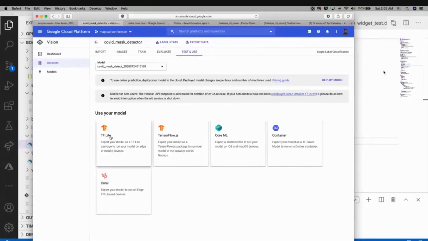Here I have downloaded the TensorFlow Lite model, but in case you want to use it on the Raspberry Pi or any IoT devices, you can use the Coral as well, so that you can run fast inference on your Raspberry Pi device. I have the video for that. Give me a second.